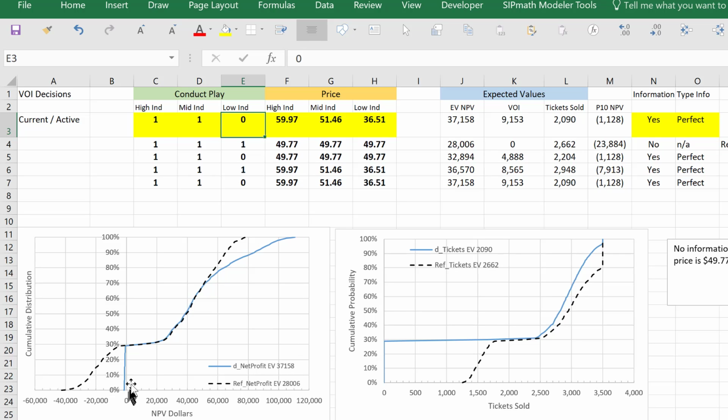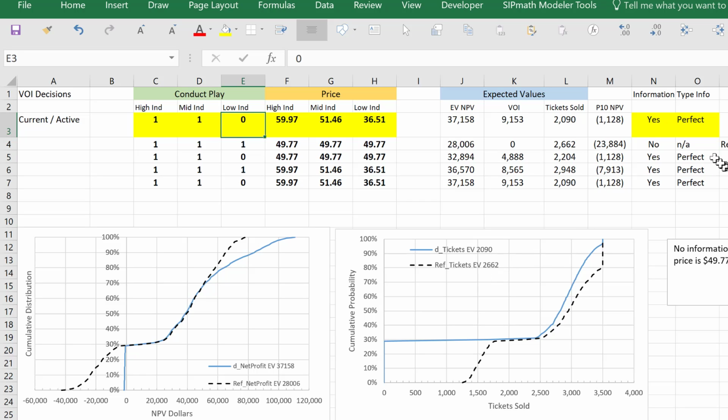This chart shows the NPV distribution relative to the reference case with a price of $49.77. We also could show here the comparison of the number of tickets sold, and in our reference case, we sold 2,600 tickets on average. But with this optimized perfect information, we only sell 2,090.